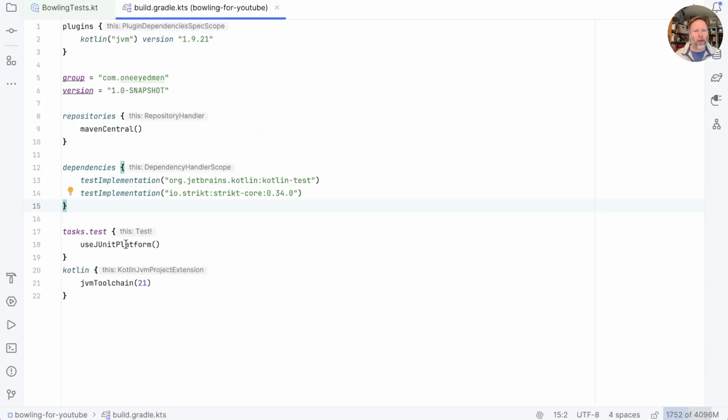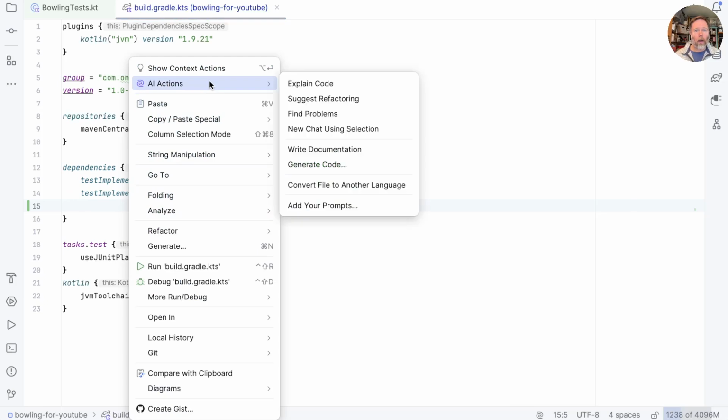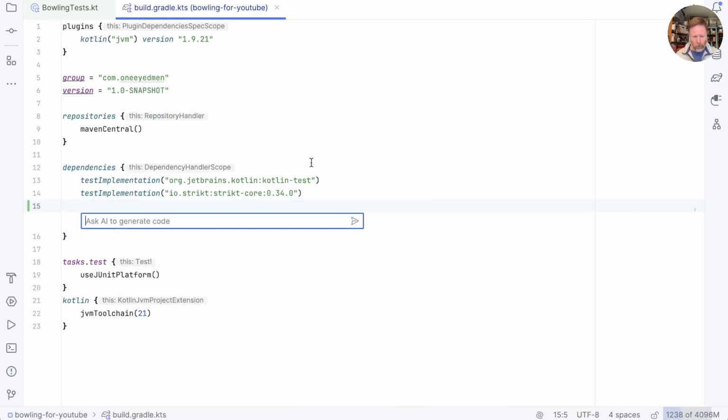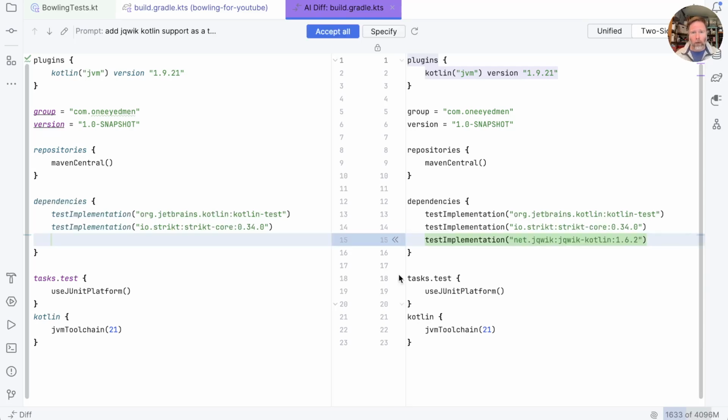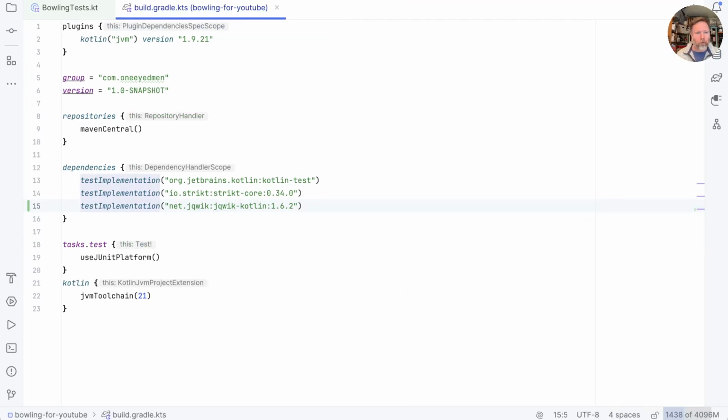At the moment we're using JUnit and Kotlin test assertions and also Strikt. Let's ask AI Assistant to generate code for add jqwik, which is the property-based testing library that I want to try, Kotlin support as a test dependency. Okay, that looks quite plausible, so we'll accept all. Although I do note from the jqwik release notes that we're up to 1.8.3 by now. So ChatGPT is a little out of date.